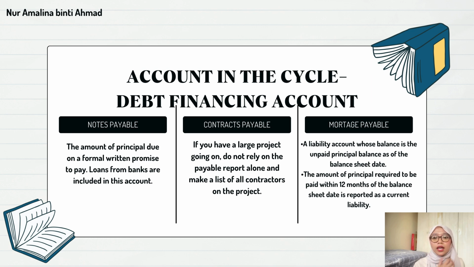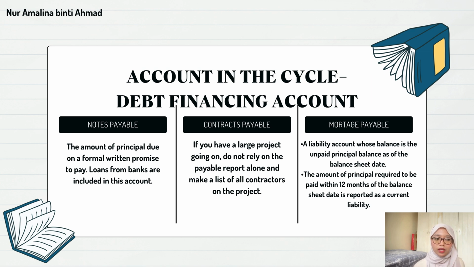For the first one, debt financing accounts, we have six accounts. The first one is notes payable. This is the amount of principal due on a formal written promise to pay. Loans from banks are included in this account. This represents short-term borrowings that are typically due within a year. The auditor will verify the existence and validity of these notes, ensuring they are properly authorized and recorded at the correct amount.